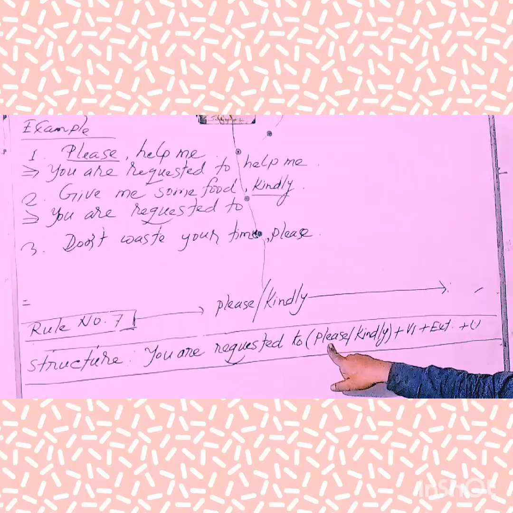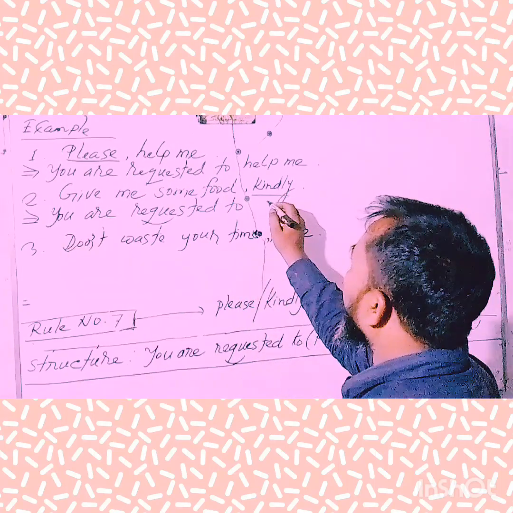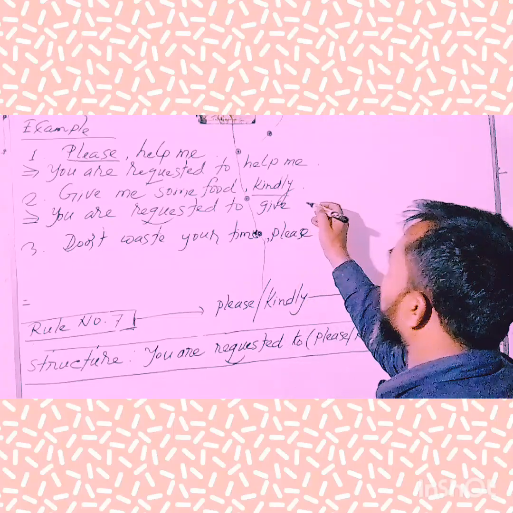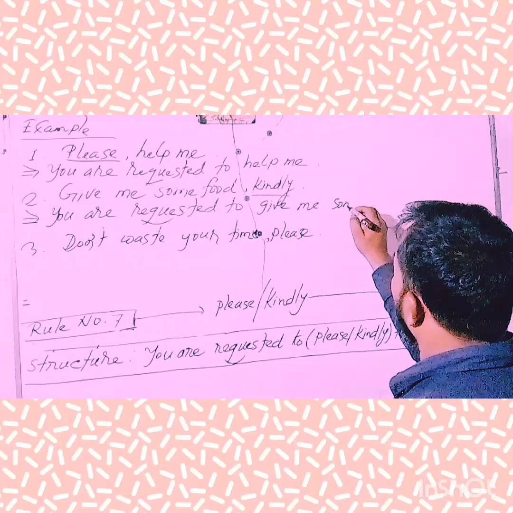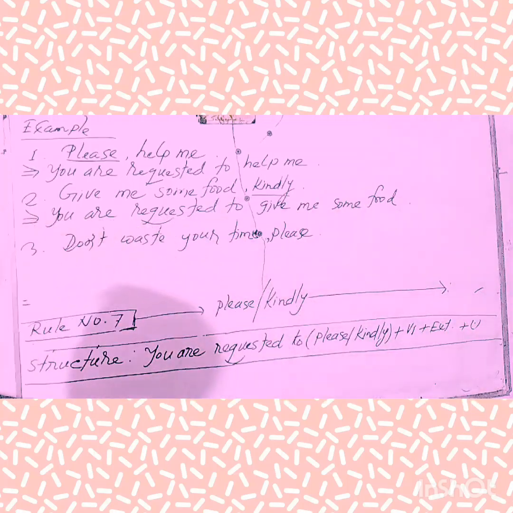When you use it, please or kindly must be deleted. Then the V1 form of verb. Here the V1 form of verb is give. Finally the extension: me some food.